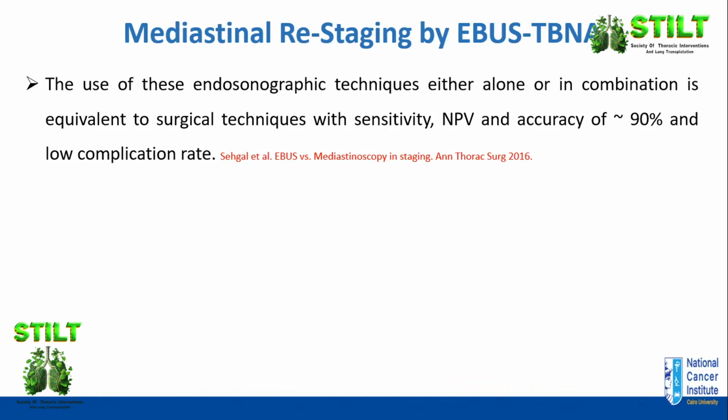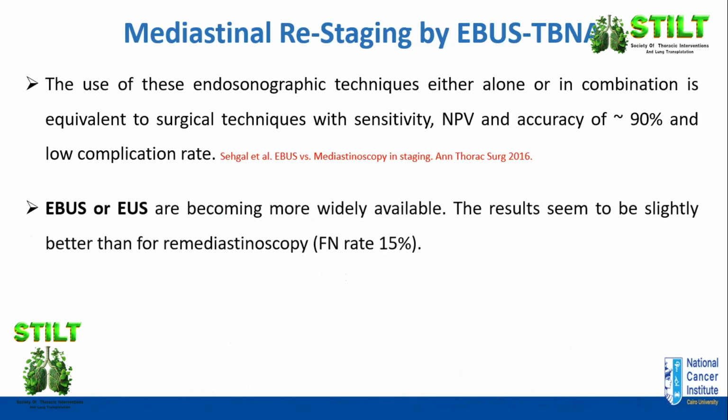When we talk about EBUS, the use of this technique either alone or in combination with another modality like EUS increases the sensitivity, negative predictive value and accuracy compared with imaging alone, because it provides cytological confirmation of positivity for these lymph nodes, especially when applying the ROSE technique, which is rapid on-site evaluation by the presence of a cytologist or pathologist in the OR to confirm that the biopsy taken by the EBUS is conclusive, instead of finding out after a while that it is insufficient material.